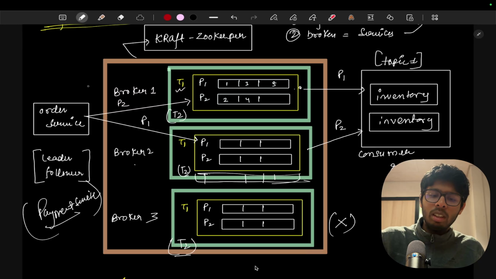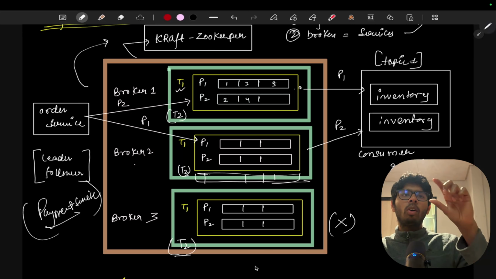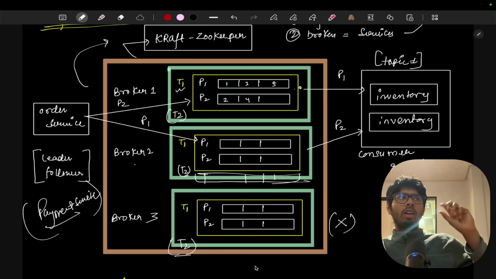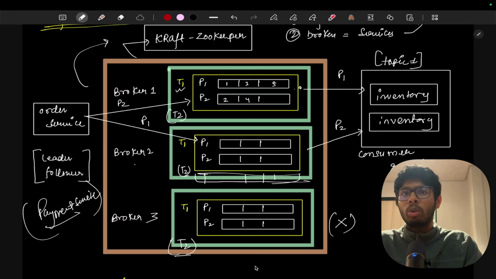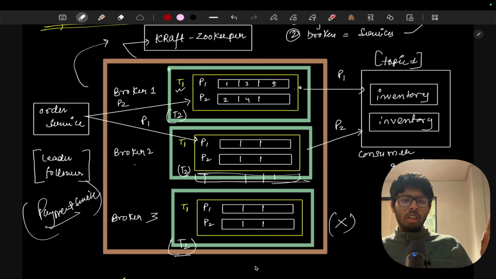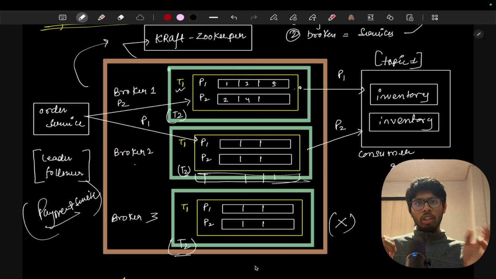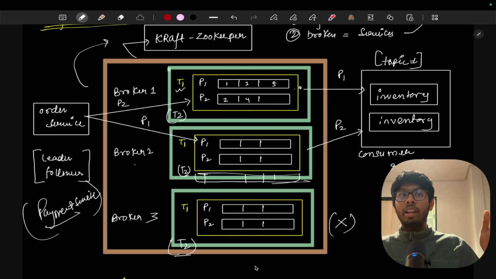For that management, Kafka internally uses Zookeeper. Zookeeper will maintain all the three brokers and their configurations. So let's say a topic goes to broker 1 and the replication is maintained in broker 2 and broker 3. All this metadata is stored in Zookeeper. Previously Kafka was using Zookeeper, but the new versions of Kafka use KRaft to manage it. So you don't have to download Zookeeper externally to run Kafka for the local setup. It is as simple as that.